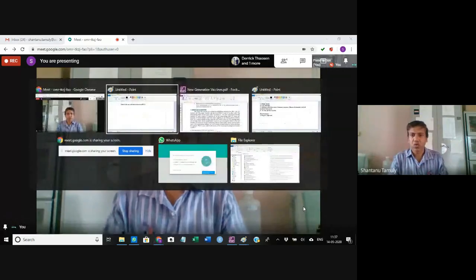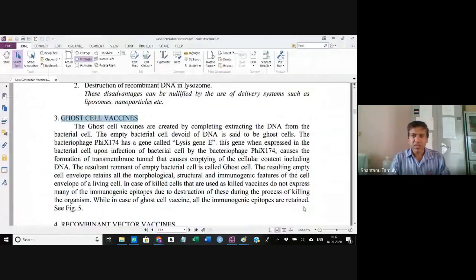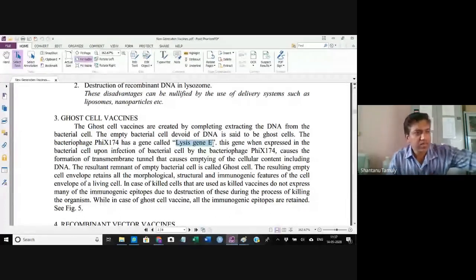So there is a particular bacteriophage, called 5174. This particular bacteriophage has a particular gene that is called the lysis E gene. So what happens? What does this lysis E gene do?